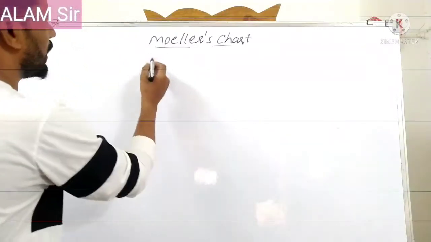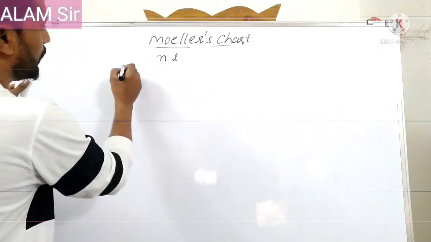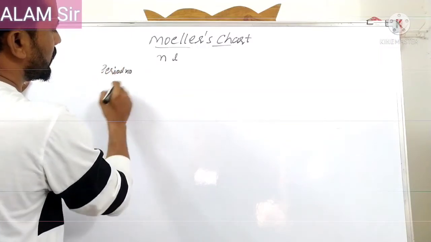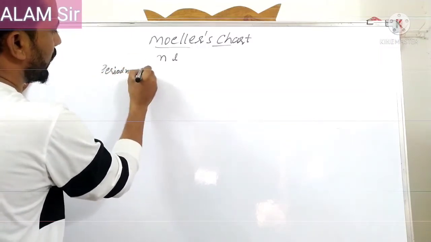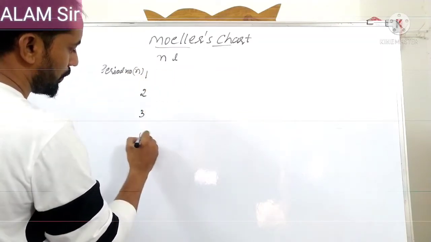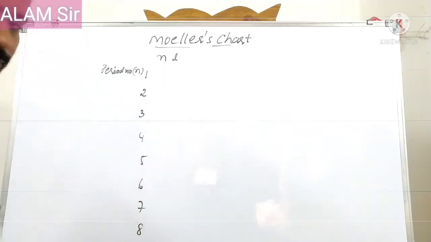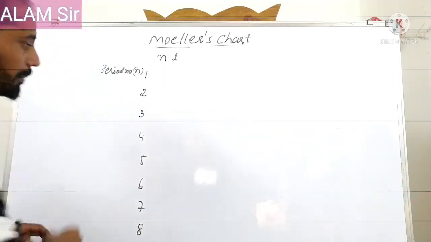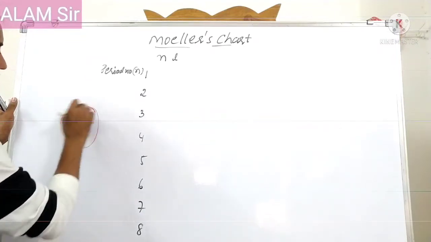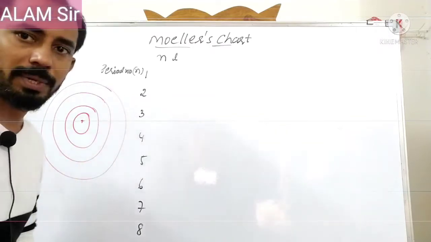Okay, right. In Euler's chart, here we will write n and l values, and here the period number. Period number means the n value: n equals 1, 2, 3, 4, 5, 6, 7, 8. What are these? If we consider an atom: nucleus, first shell, second shell, third shell, fourth shell, the shells are present.